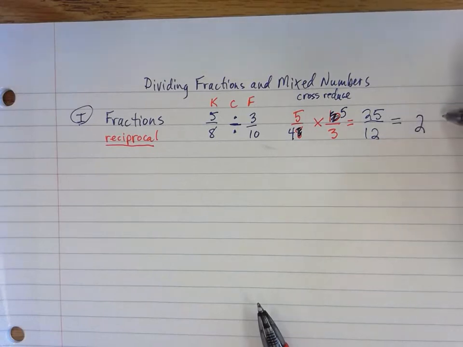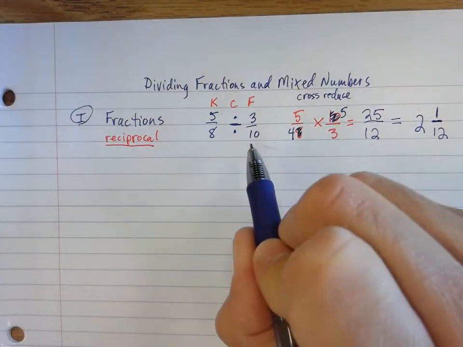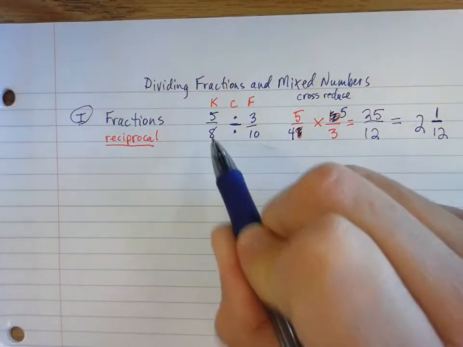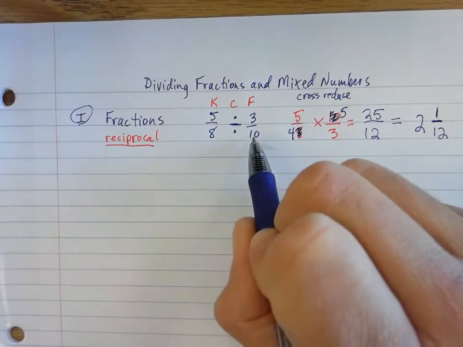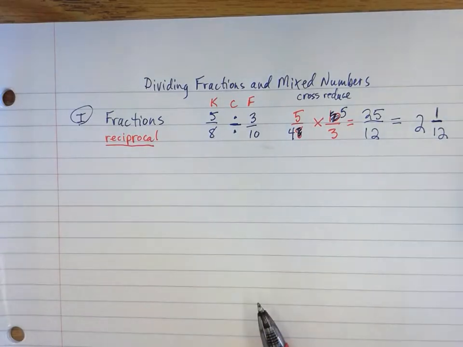And then I'd have 1 left over, so I would have the remainder up there, 2 and 1/12, if you changed it back to a mixed number. Alright, so what that really means is 3/10 will go into 5/8 two times plus a 12th more. Okay, so 3/10 goes into 5/8 twice, plus a little bit more.